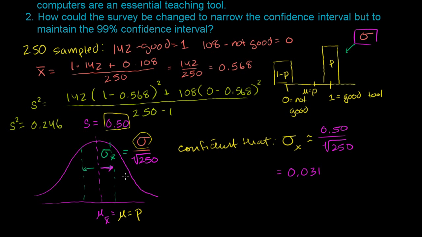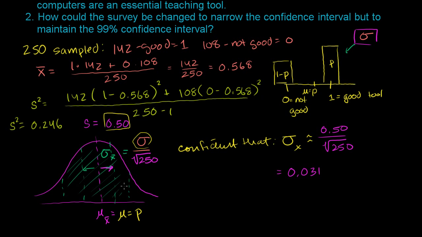We're going to be a certain number of standard deviations away from the mean, such that any mean that we sample from this distribution has a 99% chance of being within plus or minus that many standard deviations.